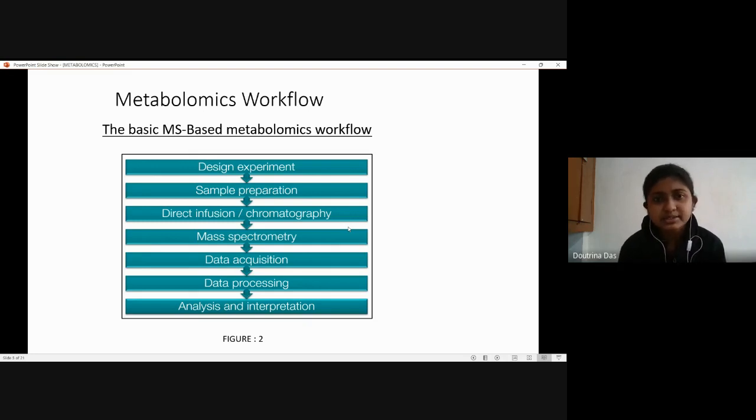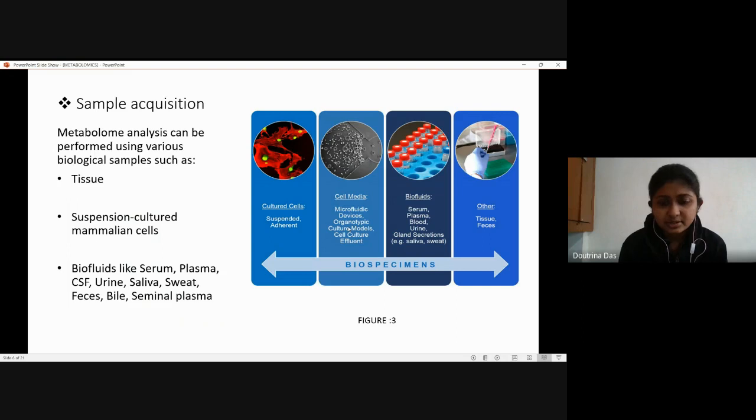So this designing part is the initial part, and that is the most important part of the study. Next, we are coming to sample preparations. But before that, I'll just tell about sample acquisition, like what kind of samples can we usually use.